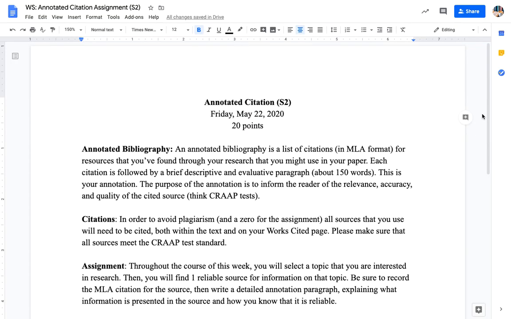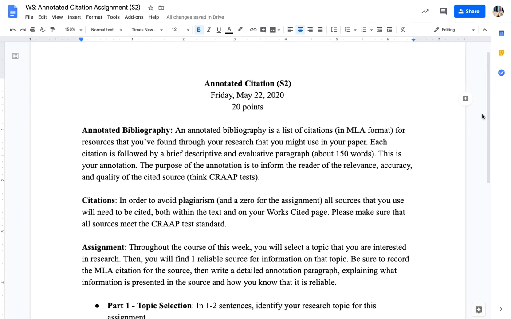This is your annotated citation assignment for session 2. You can see your final due date up there at the top is Friday, May 22nd, and it's worth 20 points. The top 2 areas where it says annotated bibliography and citations, that is actually copied right from your Benchmark 2 assignment, and it's what we just went over in the lecture.